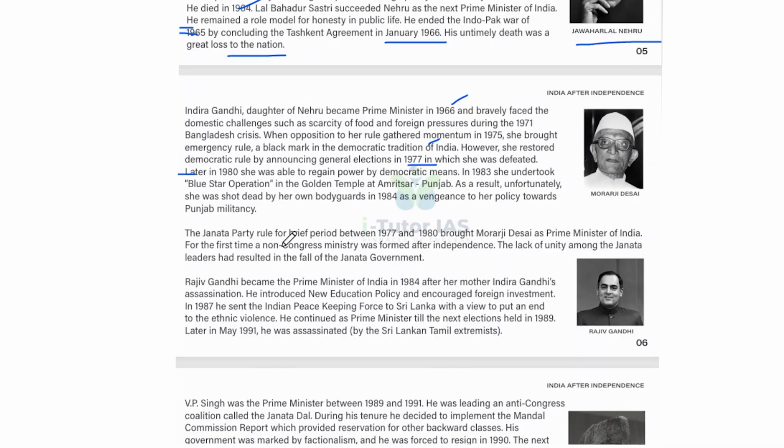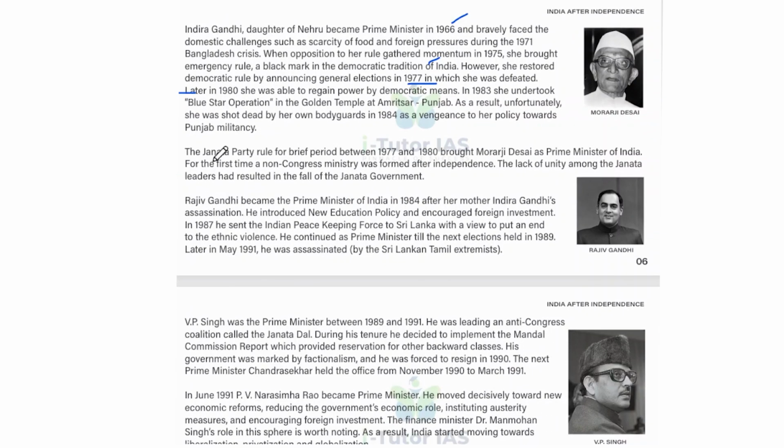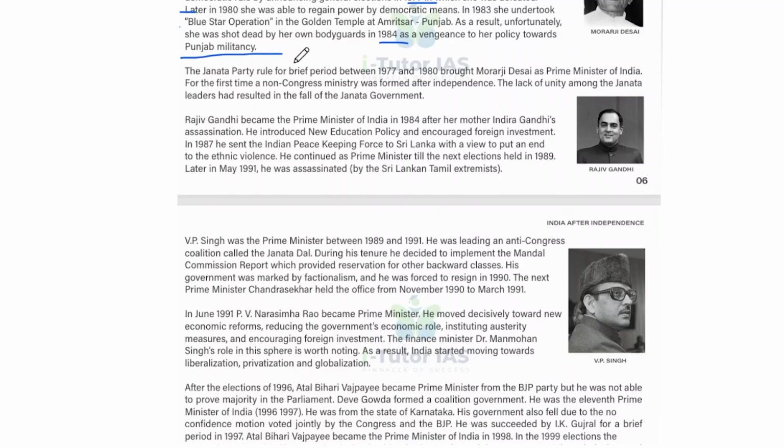Later, in 1980, she was able to regain power by democratic means, and in 1984 she undertook Operation Blue Star in the Golden Temple at Amritsar, Punjab. As a result, unfortunately, she was shot dead by her own bodyguard in 1984 as vengeance for her policy towards Punjab militancy.